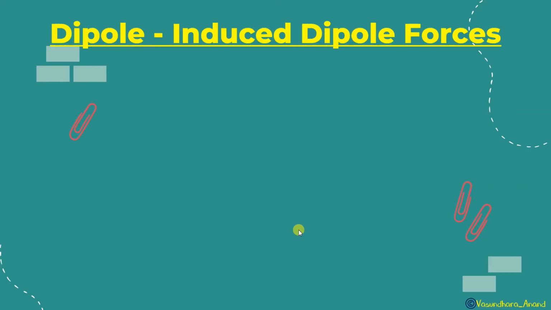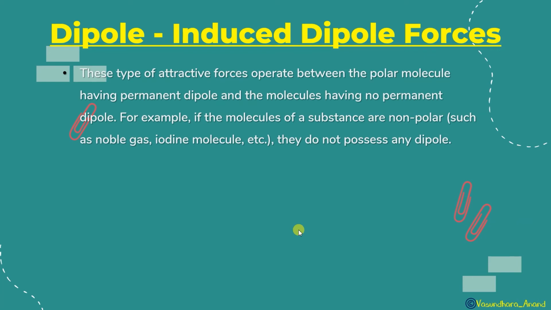Now the dipole-induced dipole forces. That means one will be polar and another will be non-polar. Yes, you can see one has a dipole, यानी one will be polar, another is induced dipole. मतलब वो पहले non-polar था, उस पे induce कर दिया गया, isn't it? So these type of attractive forces operate between the polar molecules having permanent dipole and the molecules having no permanent dipole. यानी कि polar and non-polar के बीच में होता है. Yes, I hope it is clear.